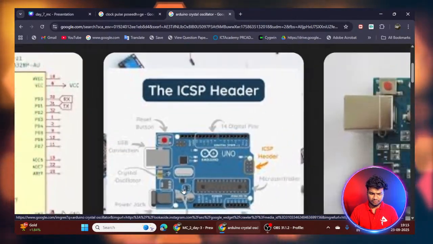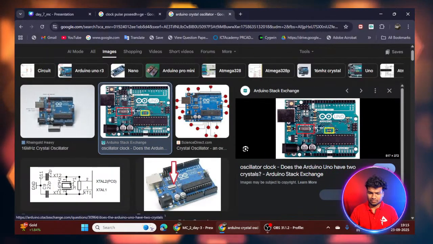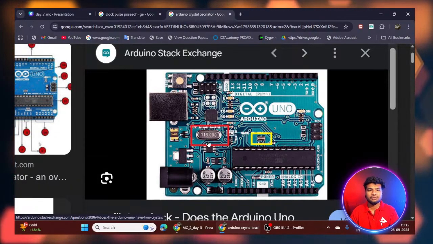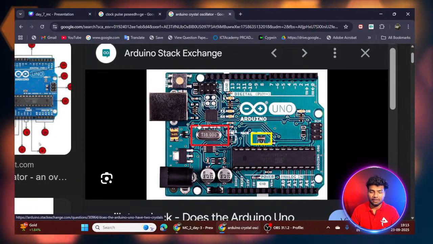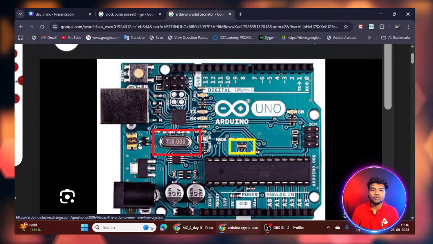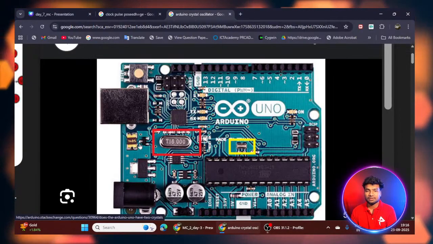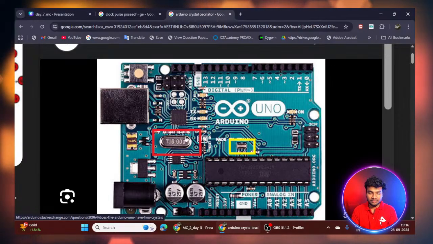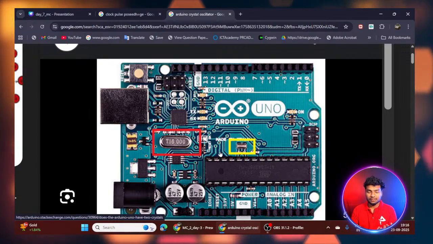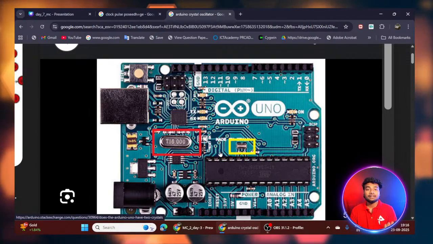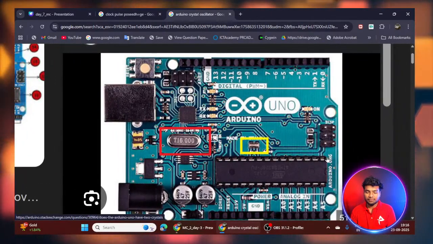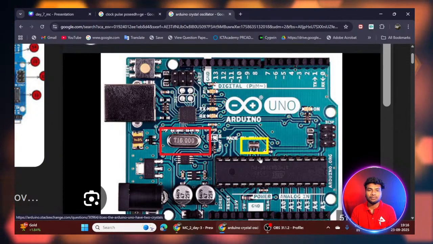This symbol is a crystal oscillator. This is a physical hardware device on our Arduino board. You can see here 16, it means it will produce a 16 megahertz clock frequency. This clock source is given to the main controller, the main chip. So this is how the flip-flop gets the clock input from the crystal, connected by wire. In this chip there is one separate pin, a global clock pin.